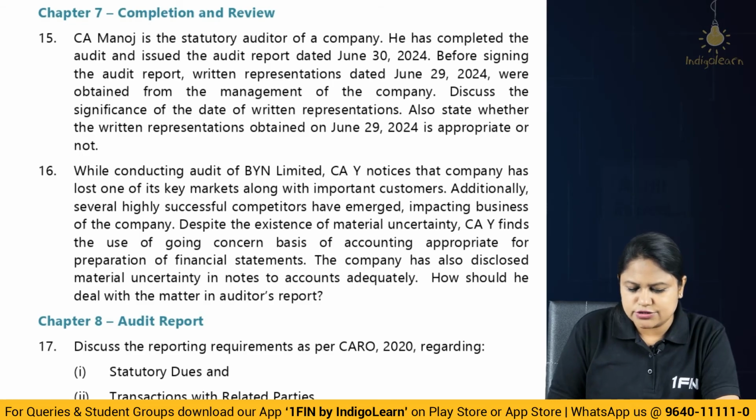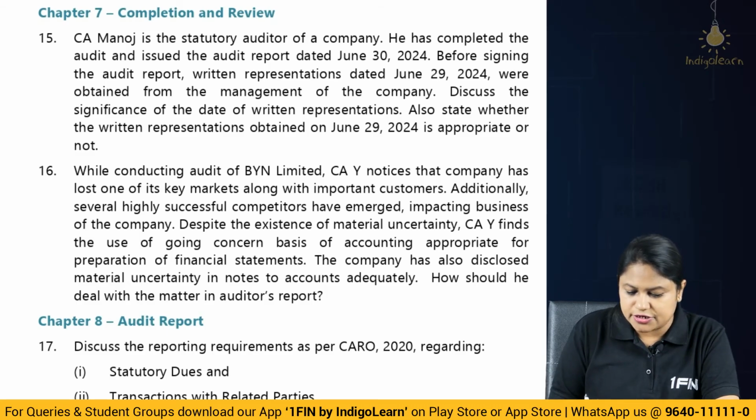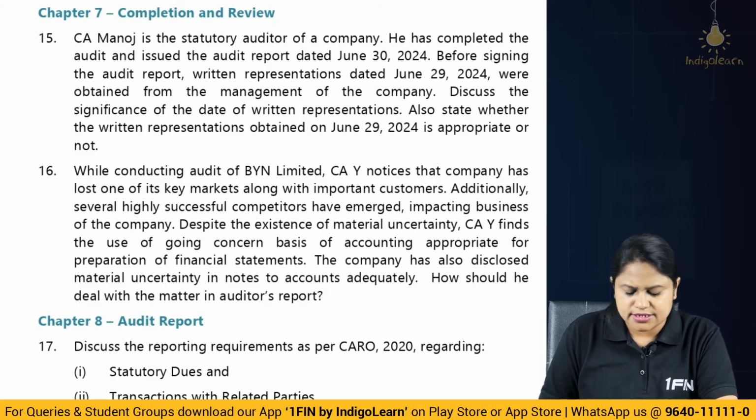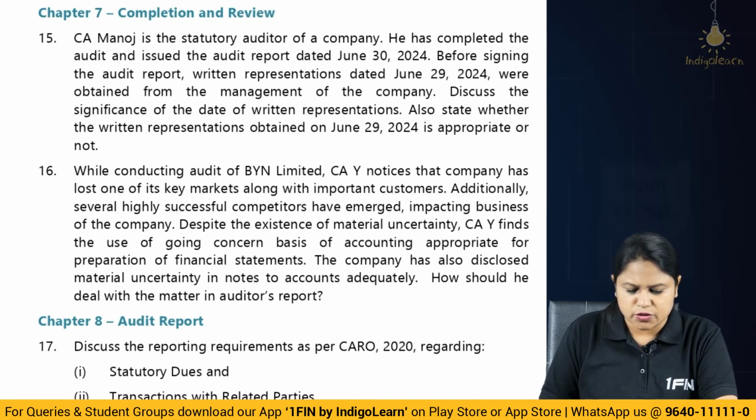CA Manoj is the statutory auditor of the company. He has completed the audit and issued the audit report dated 30th June 2024. Before signing the audit report, written representation dated 29th June 2024 were obtained from the management of the company. Discuss the significance of the date of the written representation. Also state whether the written representation obtained on June 29, 2024 is appropriate or not.